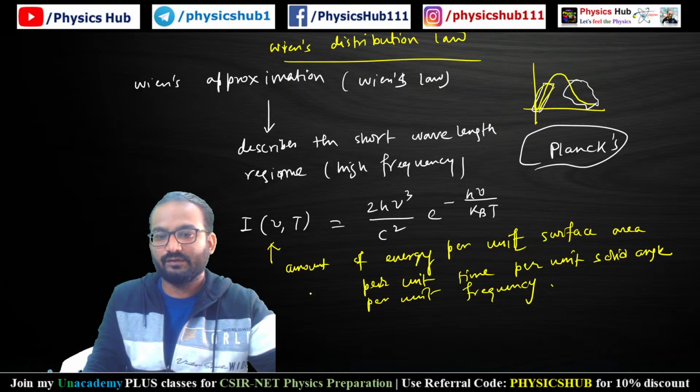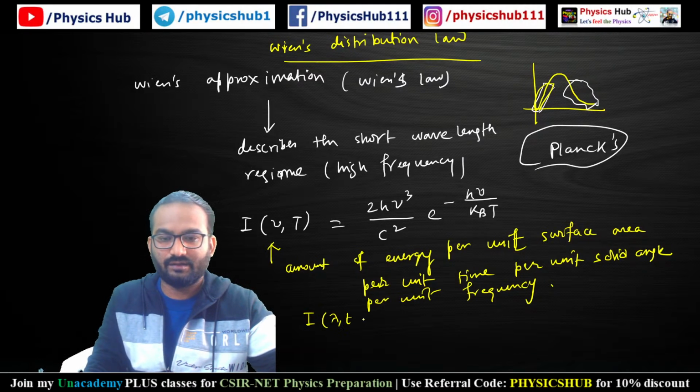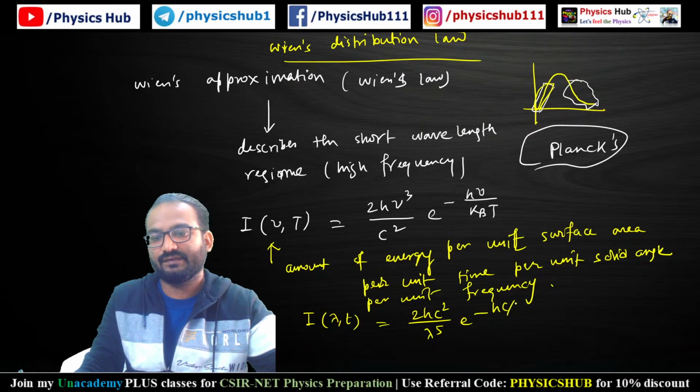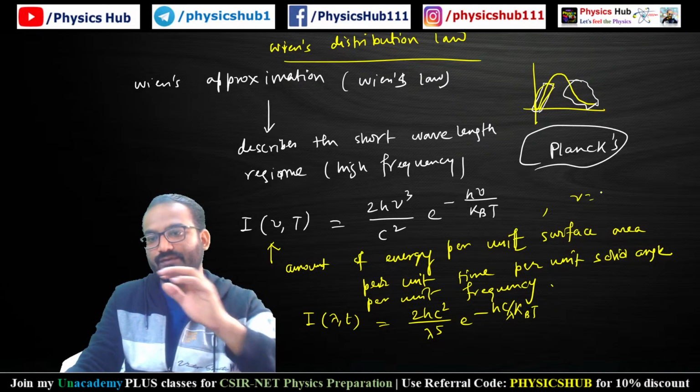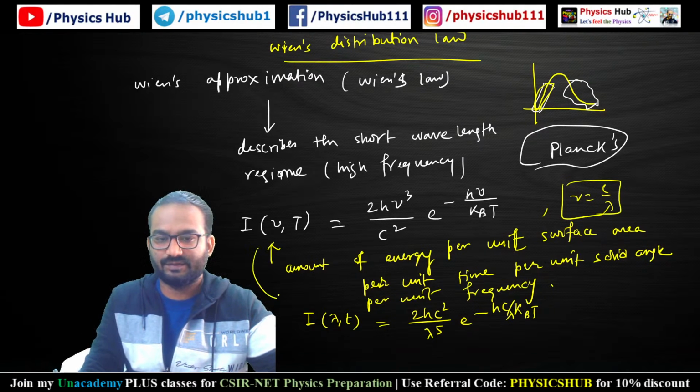If you express this I in terms of lambda, it becomes I of lambda, T, equals 2hc square divided by lambda to the power 5, e to the power minus hc by lambda kT. If you put nu equals c by lambda, then you get this relation.